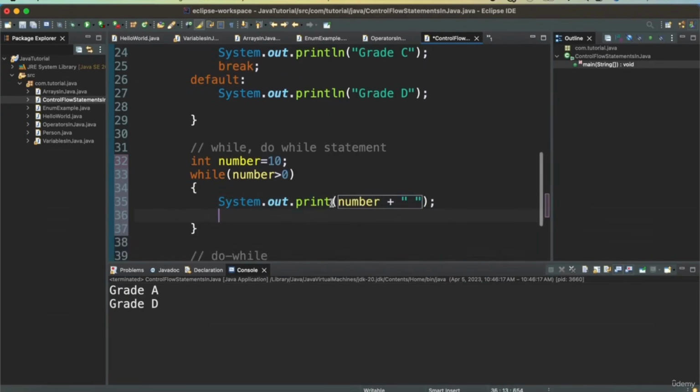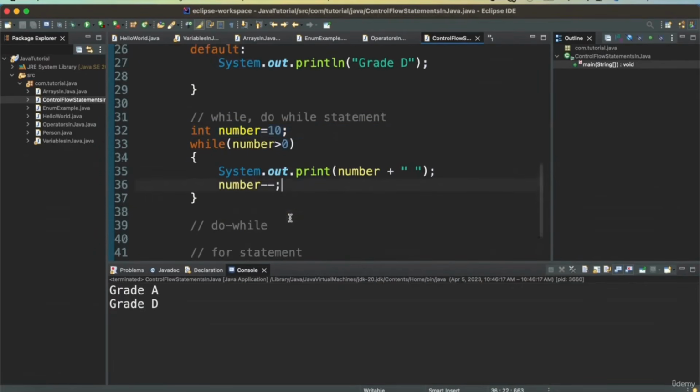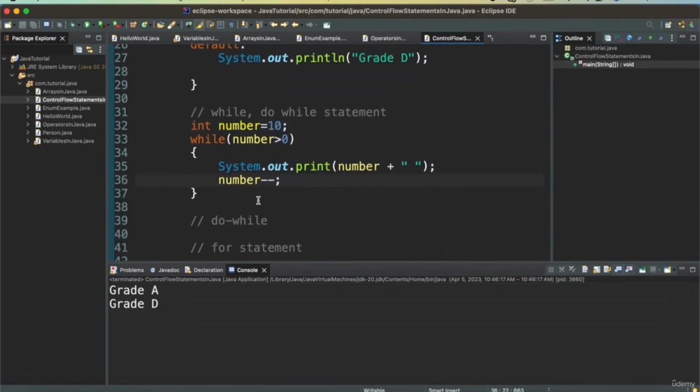If I do println, it will go to the next line, but I want to print on the same line. Also, another very important thing is number plus plus, number minus minus. We want to decrement this because we are starting with 10. If we were starting with 0 and going till a particular condition, you can increment it. If you are starting with a higher number and you want to go below all the way to 0, then you can have minus minus. So this is number and then minus minus.